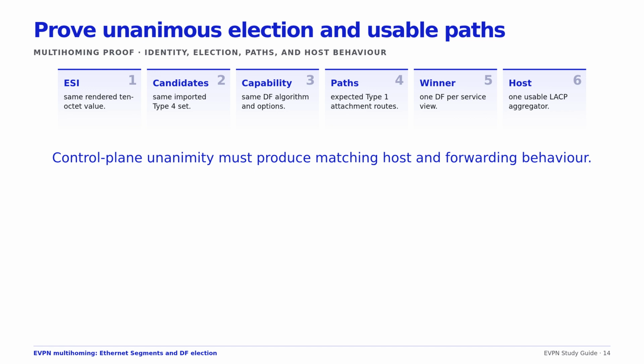For several Ethernet tags, compare the DF and non-DF result on every participant. Exactly one winner must exist for governed traffic. Finally, verify the host bond and send known unicast and BUM test traffic. Route agreement without correct filters is incomplete.